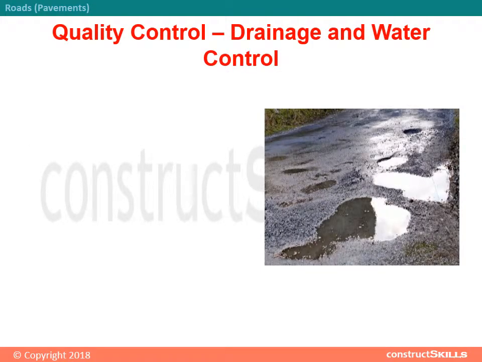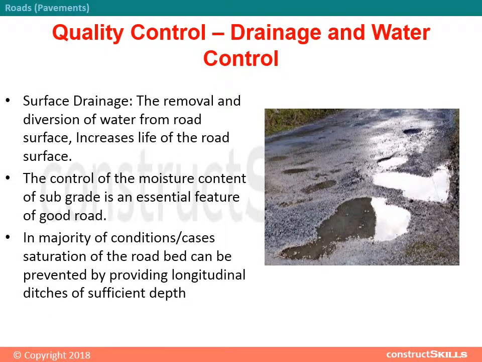Quality control, drainage, and water control. Surface drainage, the removal and diversion of water from road surface, increases life of the road surface. The control of the moisture content of subgrade is an essential feature of good road. In majority of conditions or cases, saturation of the roadbed can be prevented by providing longitudinal ditches of sufficient depth.